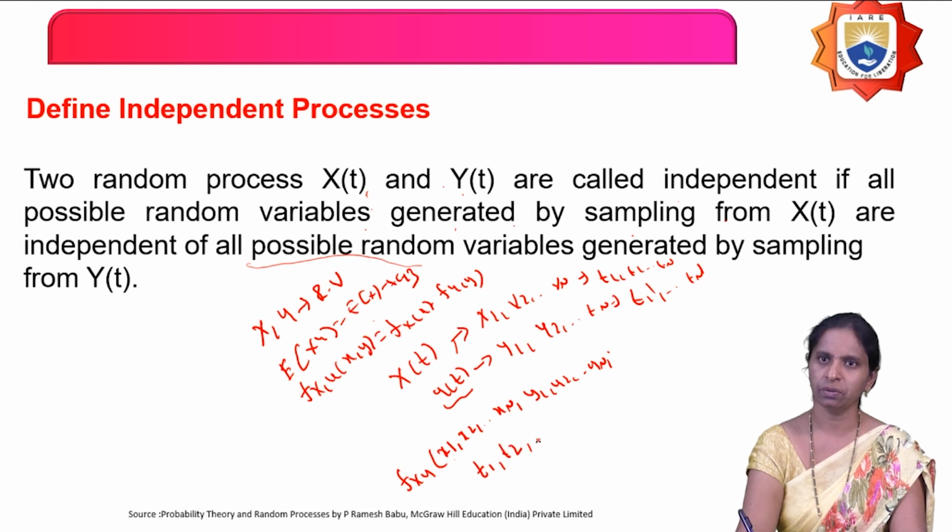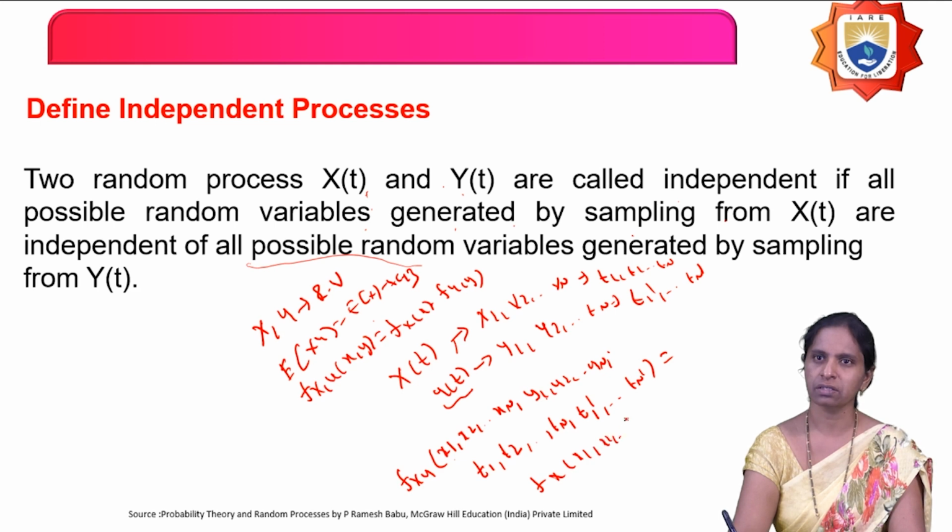Similarly x2 from t2 and so on to tn. And how can you obtain y1? By keeping the time t equals t1 dash in the random process y of t, and so on up to tn dash. What is this equal to? Fx of x1, x2 and so on xn at t1 and so on tn, multiplied by Fy of y1, y2 and so on yn.